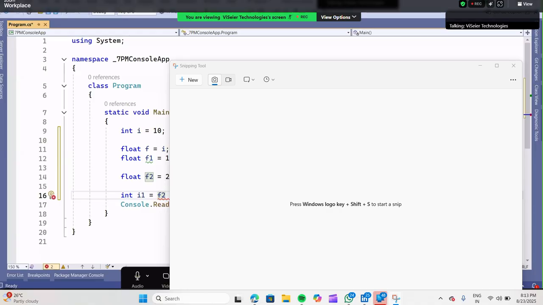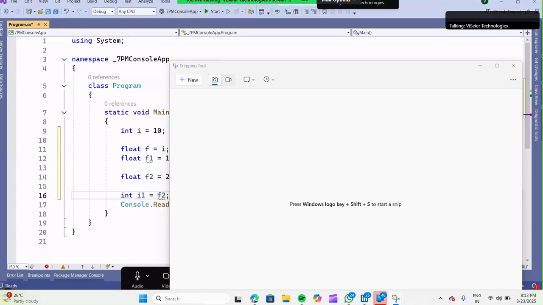Possible? Okay, let's see. Give the semicolon. It's not possible. Cannot implicitly convert float to int; an explicit conversion exists. Okay, the conversion is our next class, no need to worry about that. Next one. So this is not possible. Okay, fine.